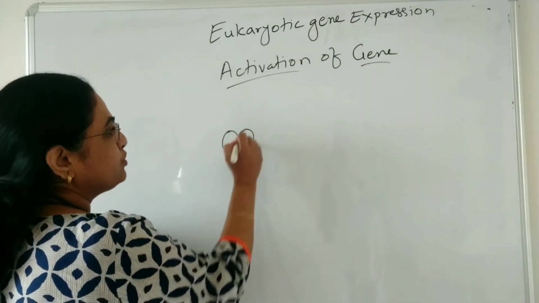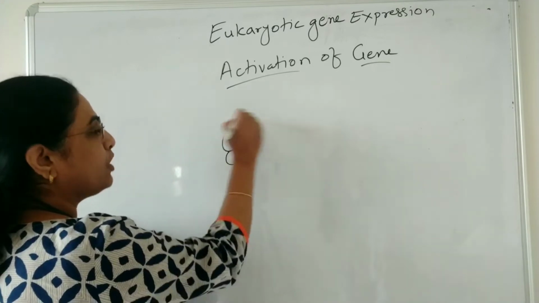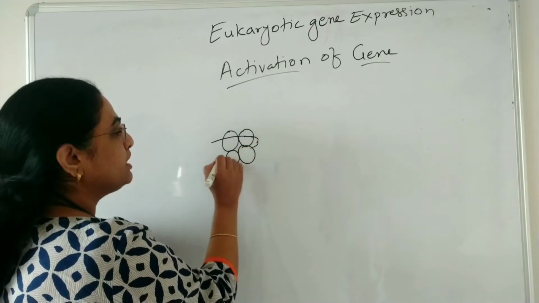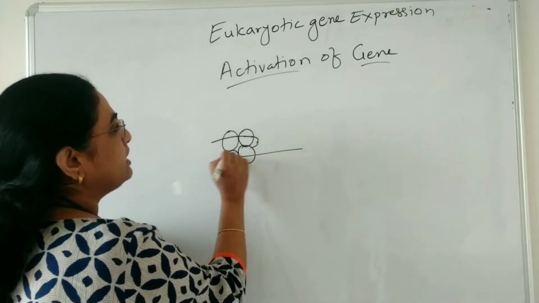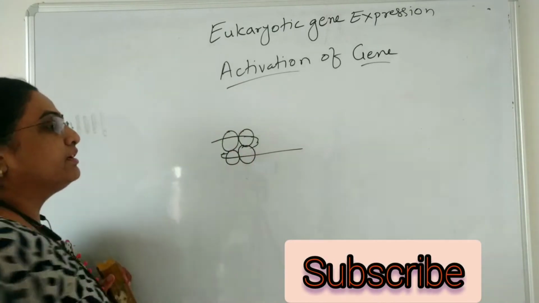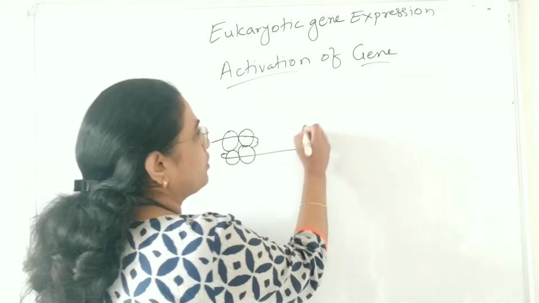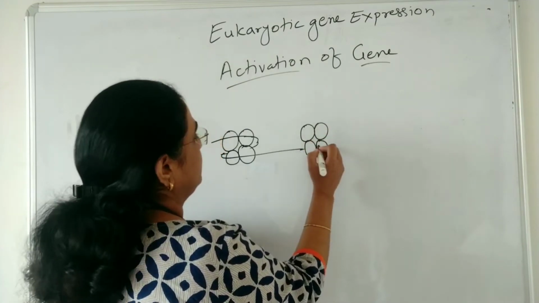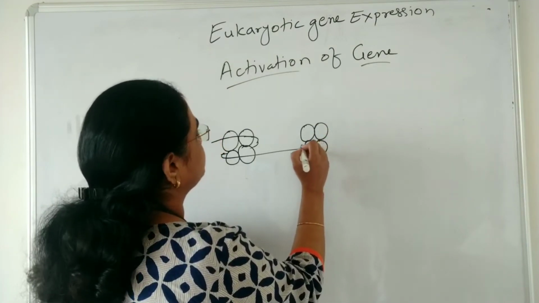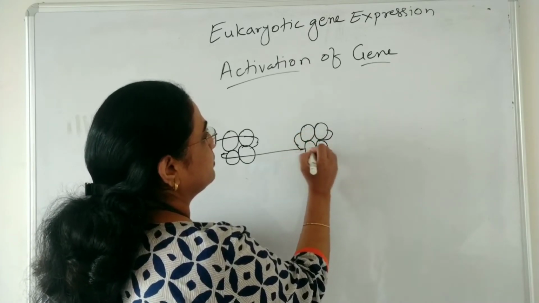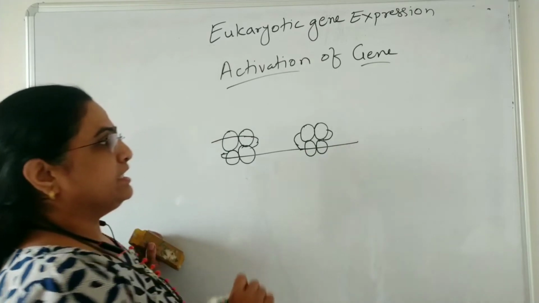So what is a nucleosome? It consists of the octamer of the histones, and on this octamer of the histones there is the wrapping of the DNA. So here it is the octamer of the histones, in this way.